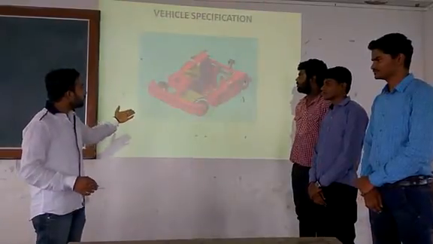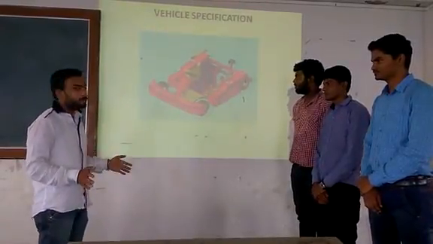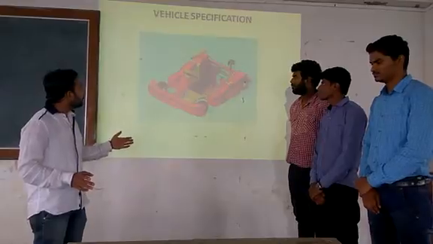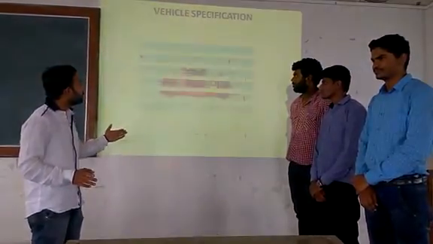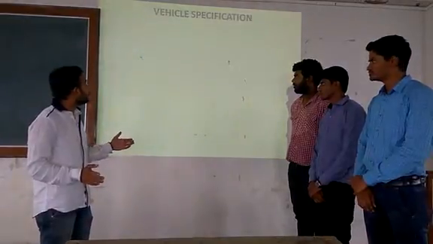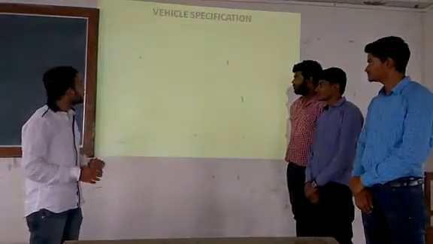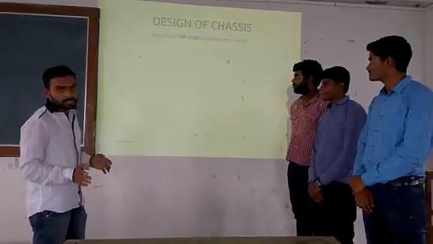This is the complete assembled view of our vehicle. You can see, and then next are the front view, side view, and top view of our vehicle. This is also known as the engineering view of our vehicle. Next slide. Now, design of chassis.